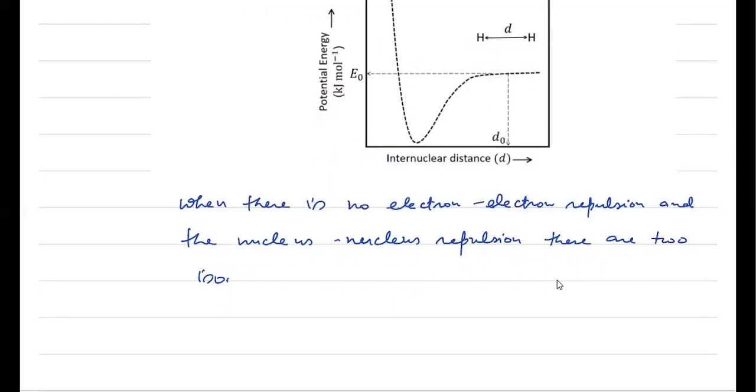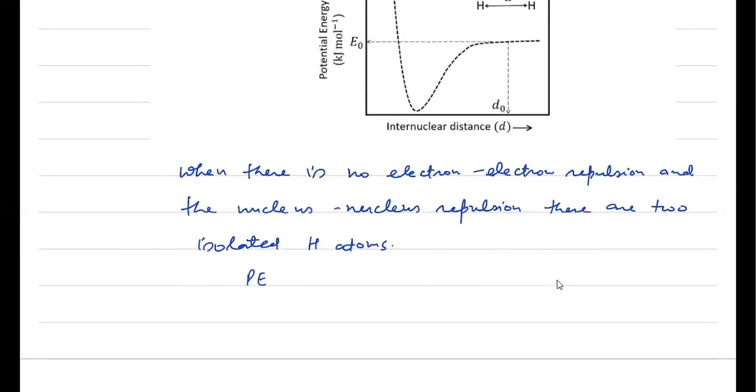And we know the potential energy of a hydrogen atom, if you calculate, is minus 13.6 electron volt into 2. We know that potential energy is double the total energy. Total energy is minus 13.6 electron volt. Potential energy is double of that, so this much electron volt per atom.